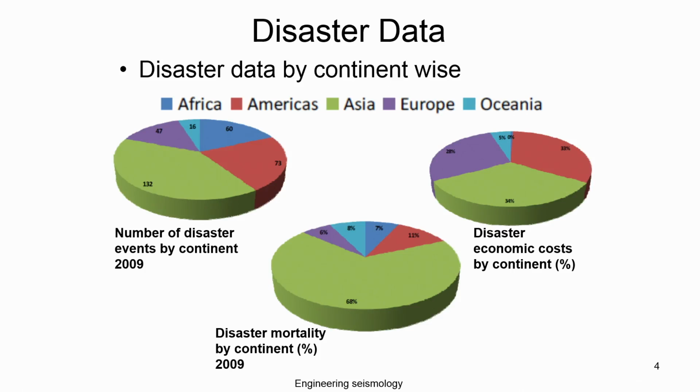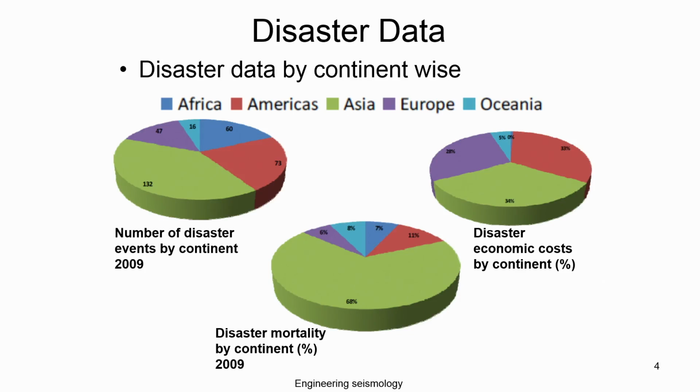So, you can see that the percentage of people who die due to this kind of natural hazard is basically lowest in Europe, then followed by Oceania, then Africa, then America, and a very large number you can find in Asia. So, there may be a reason for this.